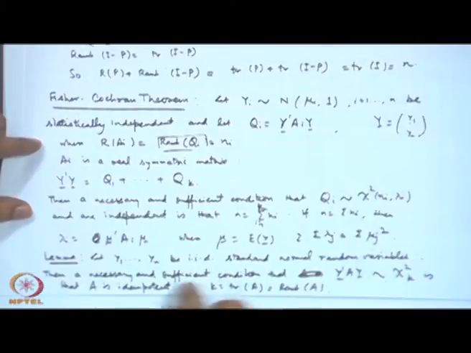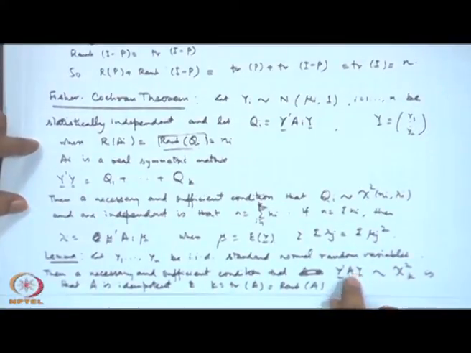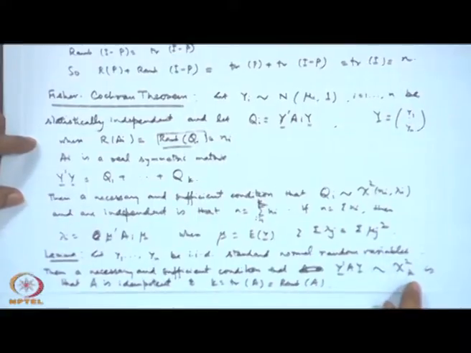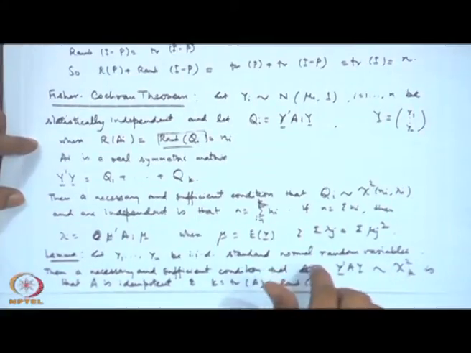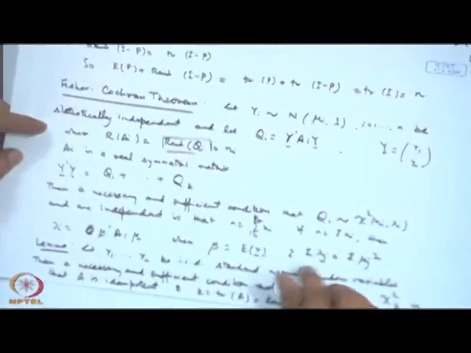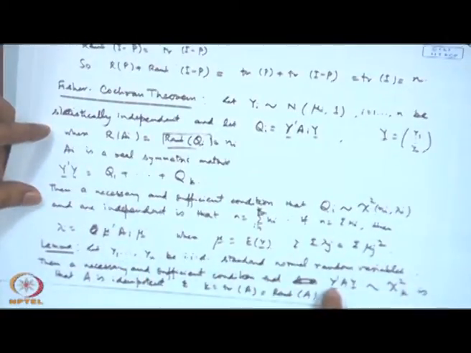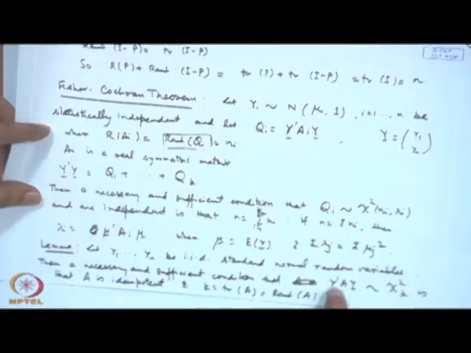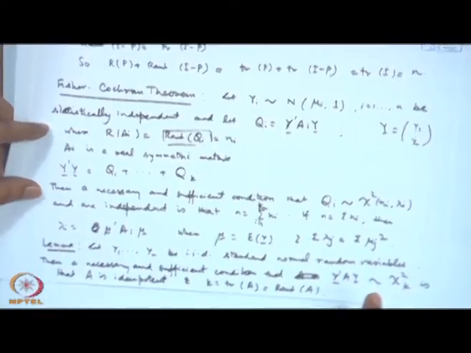For that purpose, I stated Fisher-Cochran theorem and another lemma, which is saying that y prime A y will have a chi-square k distribution. So, this is giving a necessary and sufficient condition that if we are having standard normal random variables, then if I consider y prime A y, that is a quadratic form, this will have chi-square k. We know that y prime y has a chi-square k, but if I consider any A here, then for idempotent matrix this will be true.